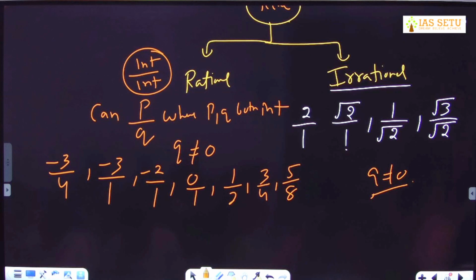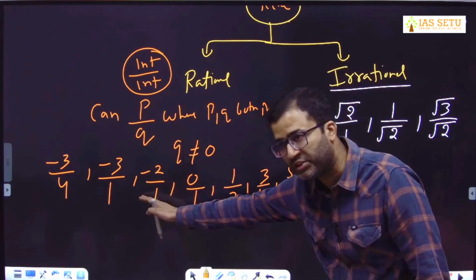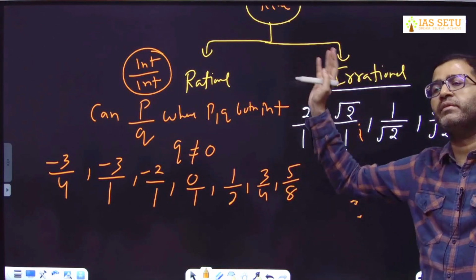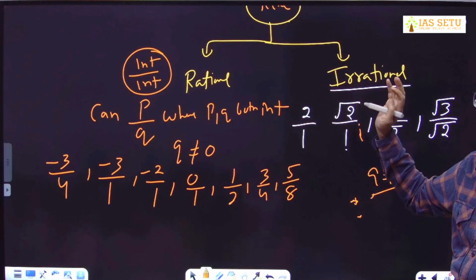Here also denominator cannot be 0. Here also denominator cannot be 0. So this condition is same for rational also, for irrational also. Denominator cannot be 0 here, denominator cannot be 0 here, because the moment denominator is 0, it becomes infinity, which is neither a rational nor an irrational.